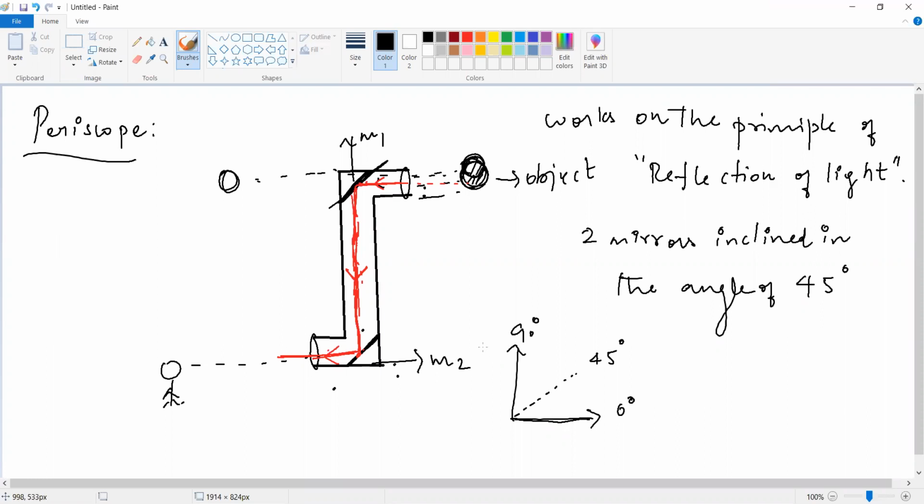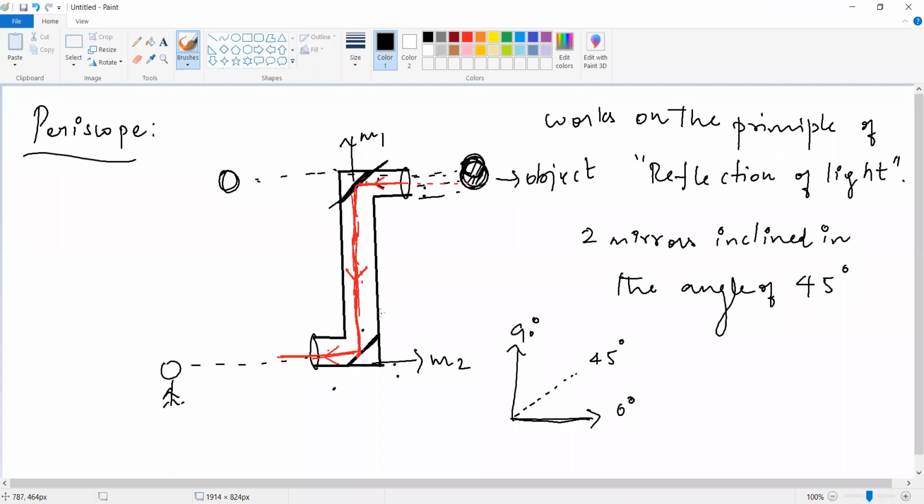In the first mirror, if the object is seen, the object light falls on the first mirror, and from this first mirror, it will reflect the light to the second mirror. Second mirror. Okay. Ma'am, after reflection from the second mirror, we can see the object. Okay, that is through our eyepiece. The principle is the reflection of light, ma'am.